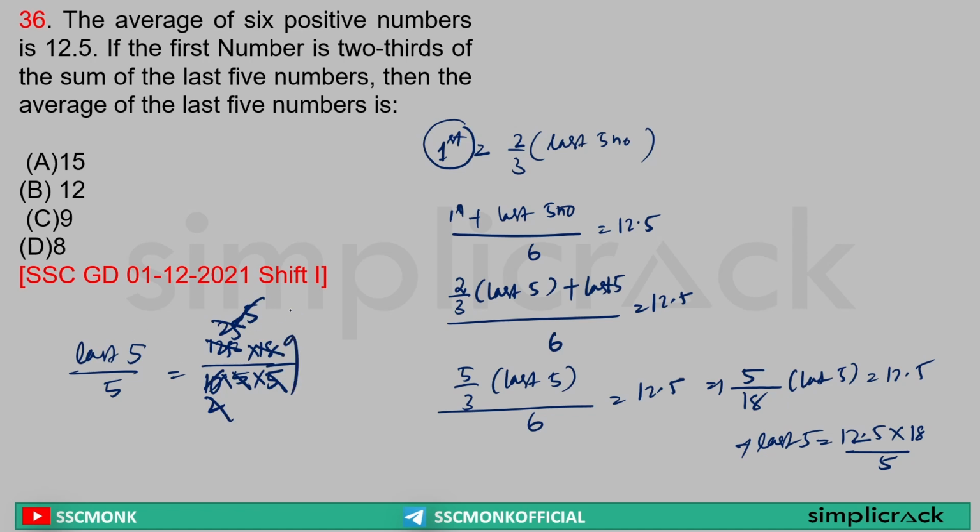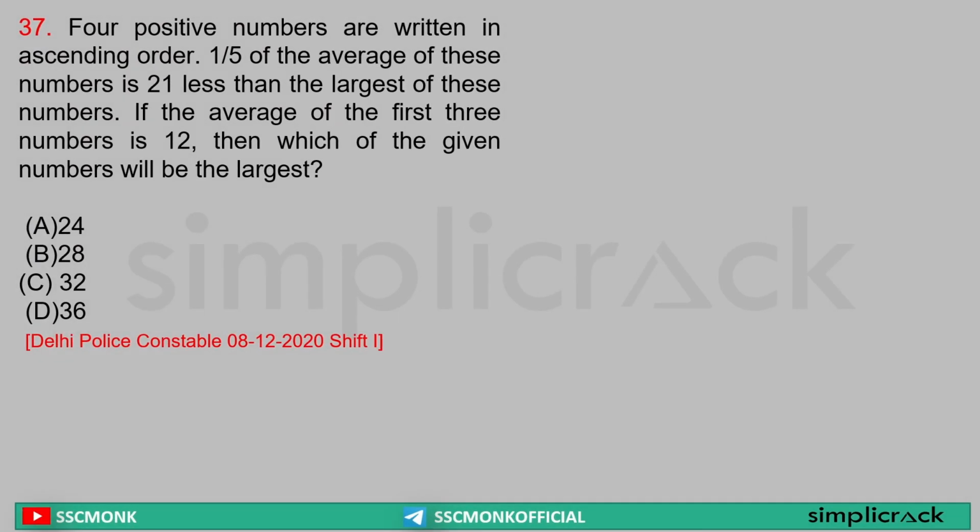So what is the average of the last 5 numbers? Sir, it is 9. I do not need anything else over here. I do not need a formula. Common sense. Next. 4 positive numbers are written in ascending order.